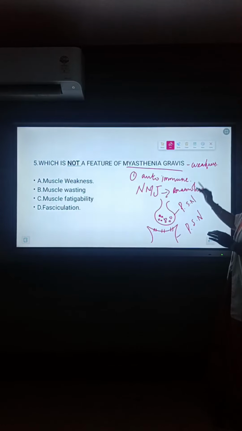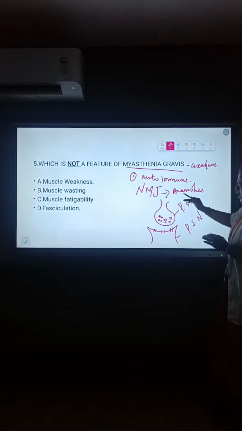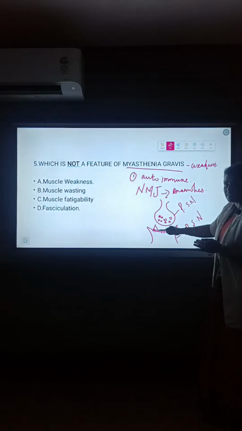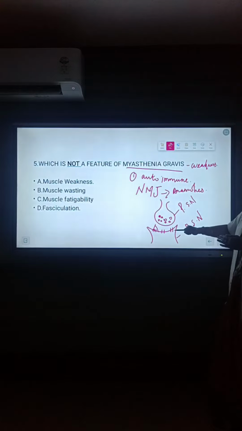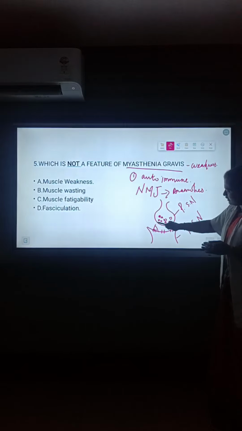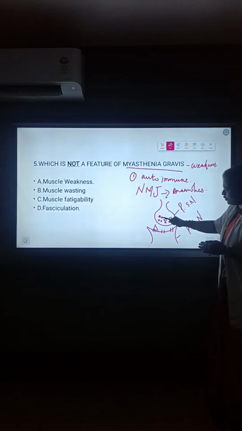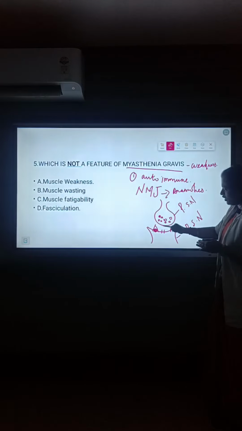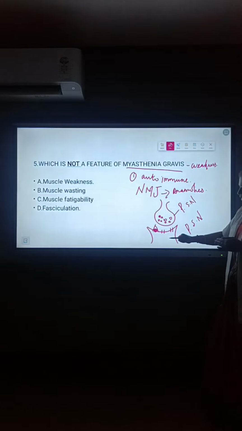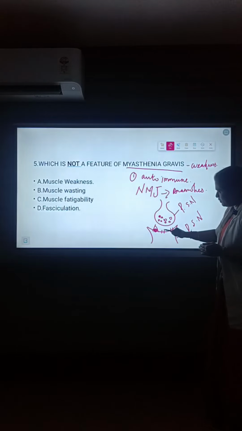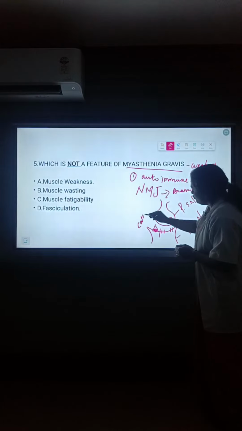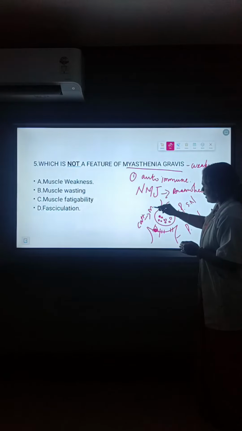What actually happens in myasthenia gravis? Our body itself thinks the receptor site is the enemy. Consider that acetylcholine cannot come and bind with the receptor site. Calcium ion is important for muscle contraction.